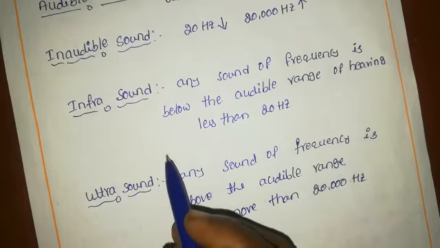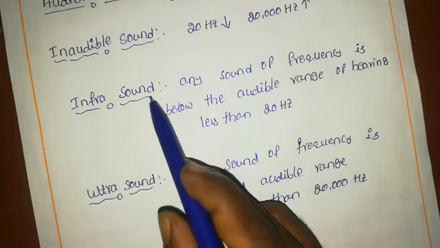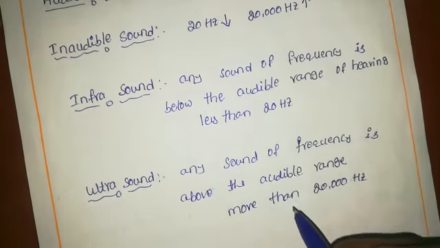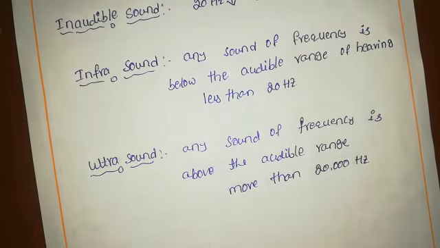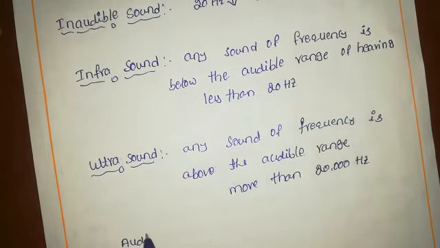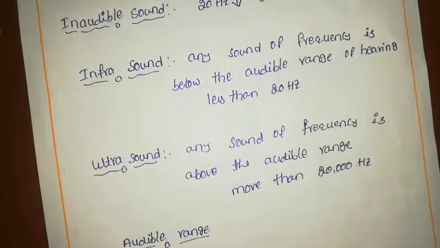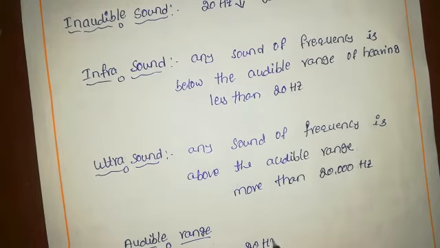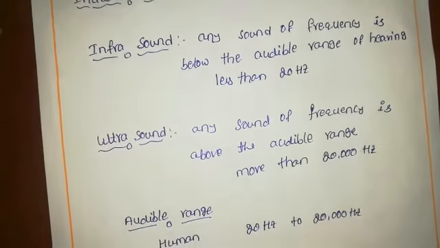What is the meaning of infrasound? Any sound with a frequency below the audible range of hearing is known as infrasound. And ultrasound means any sound with a frequency above the audible range. In humans the audible range is 20 hertz to 20,000 hertz.